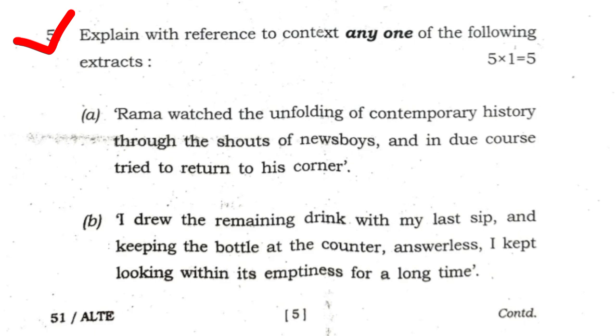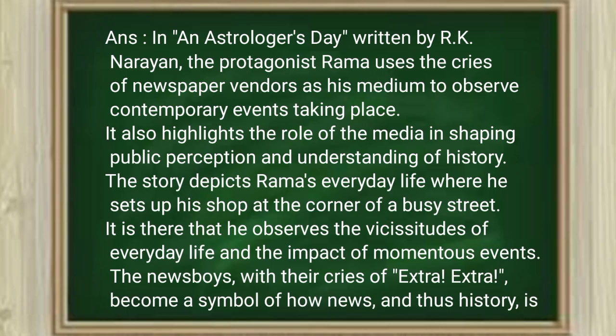Dear students, total marks for this question is 5. Answer. In An Astrologer's Day written by R.K. Narayan, the protagonist Rama uses the cries of newspaper vendors as his medium to observe contemporary events taking place. It also highlights the role of the media in shaping public perception and understanding of history.